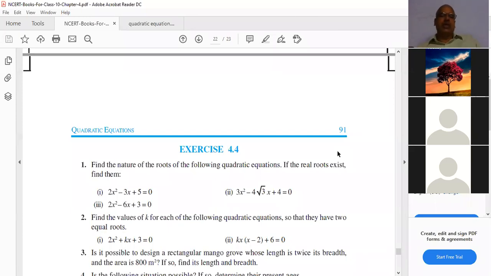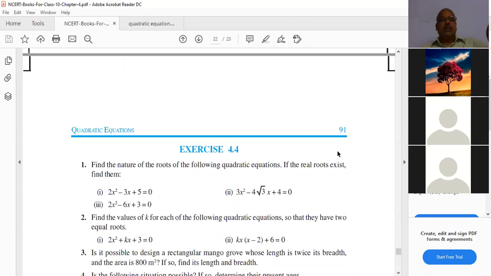So different roots. You will find them. I will do both. Roots you can find for the second and third. You can do it by any method. You can do it by quadratic formula or by factorization. As you wish, you can do it. He has not mentioned a method, so find them by any method.